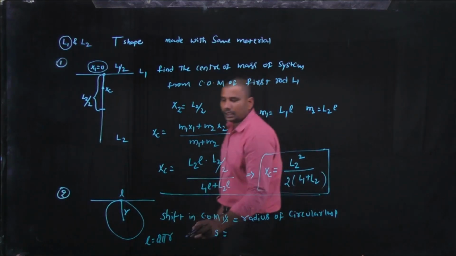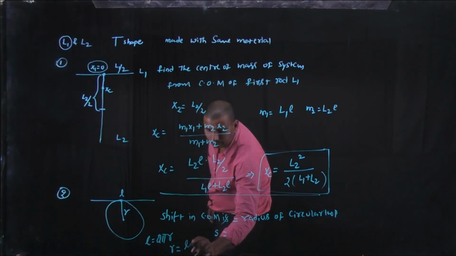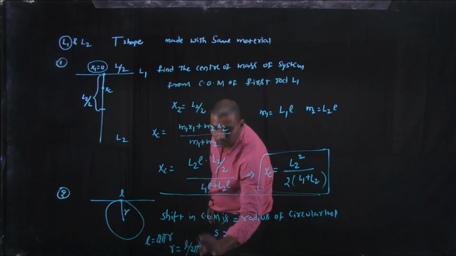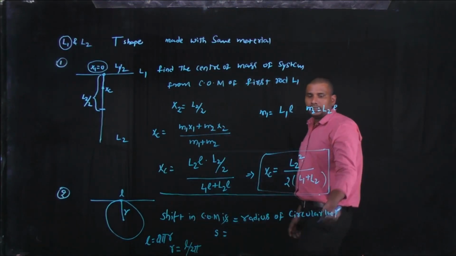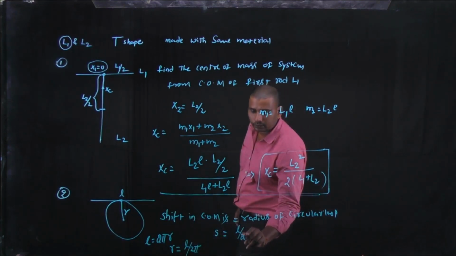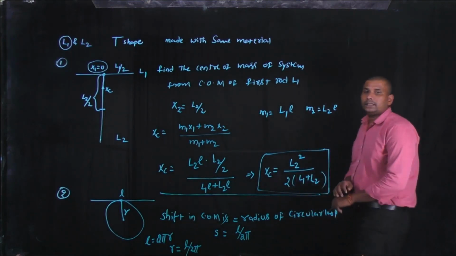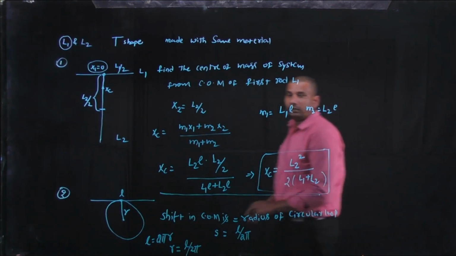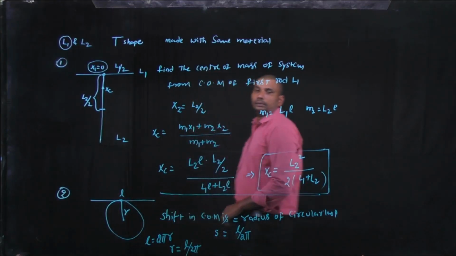From this, R equals L by 2 pi. That's why the shift in center of mass, the radius of that circular loop, is L by 2 pi. This is the method to find the shift in center of mass when uniform bodies are bent into a circular shape.